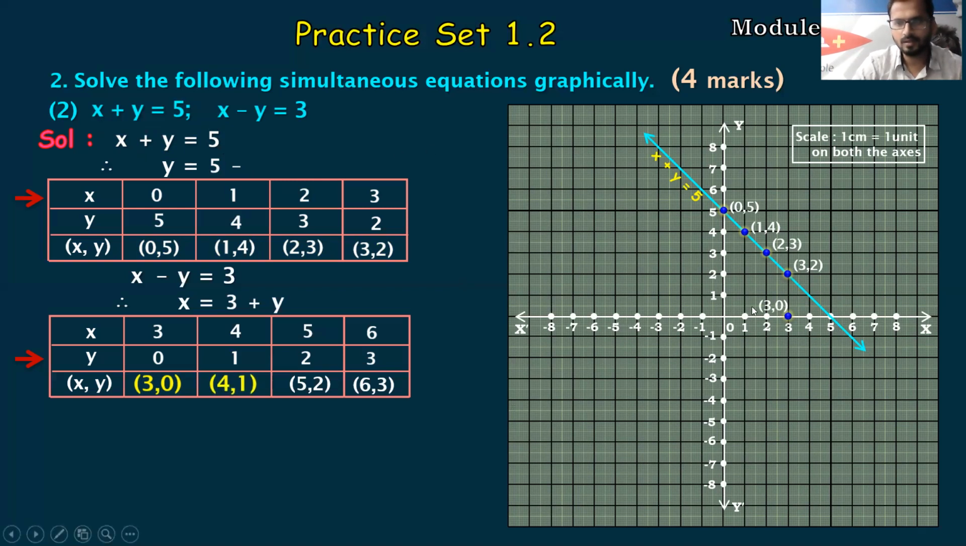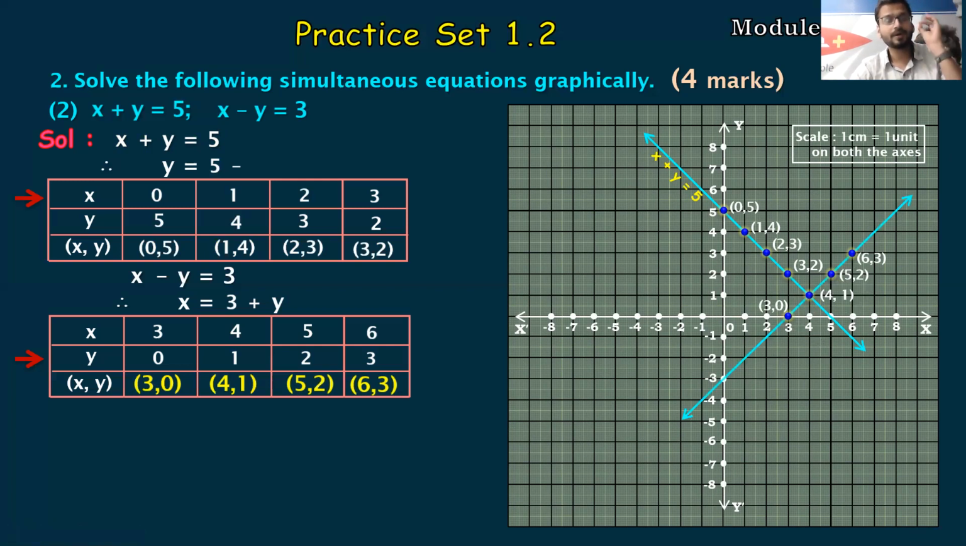Next, we have to make the second graph. So let's plot 3 comma 0. So 3 on the x-axis, 0 on the y-axis. This is your first point. Next is 4 comma 1. So this is your second point. Third point is 5 comma 2. So it's here. Fourth point is 6 comma 3. If you can see 6 over here and 3 over here, so this is my fourth point. I have all my 4 points. With the help of pencil and scale, I can again draw a line.